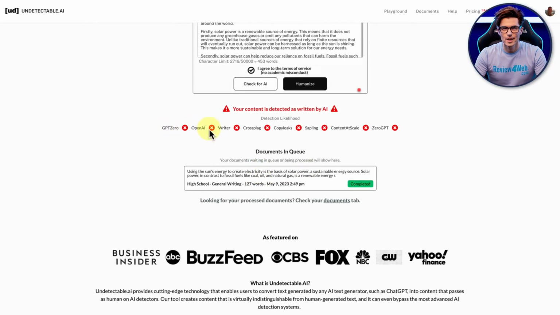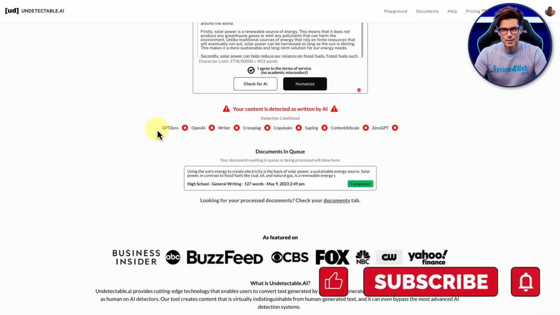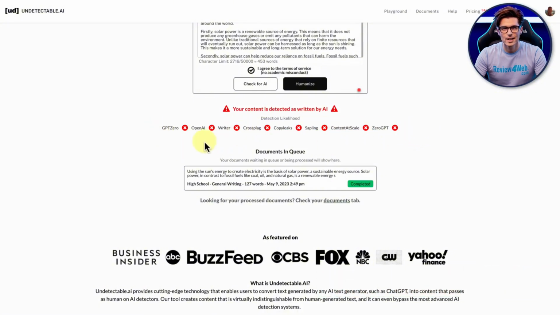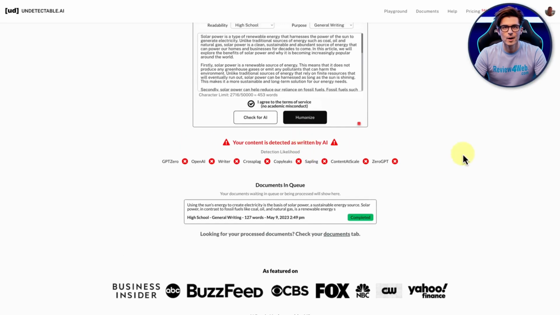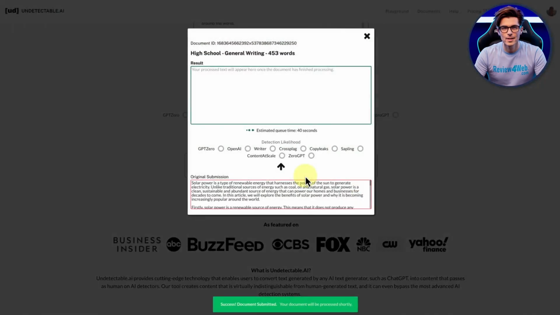It checks all of these different detectors, the chances of it being detected on all of those. And it's going to say, no chance, you are done. It's going to pick that up as AI generated content. So now if we go to humanize, we press the humanize button, and now it's just going to work its magic on that content, which is down there, the original submission. And then it will check the likelihood of it being detected on those things.